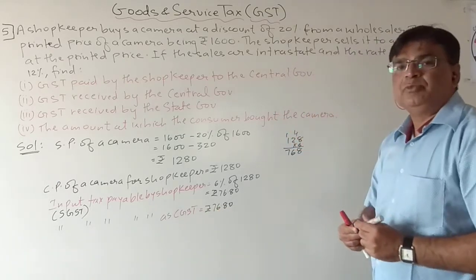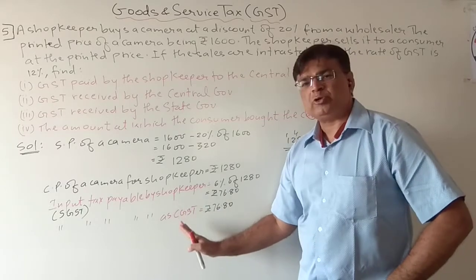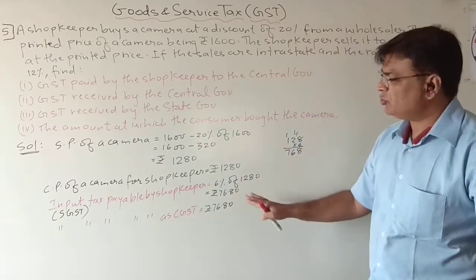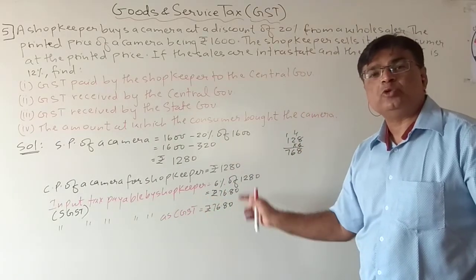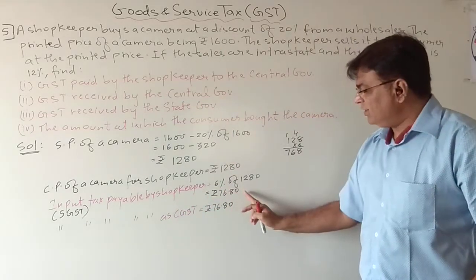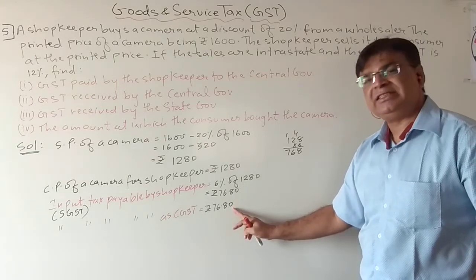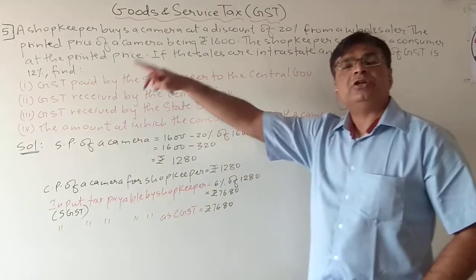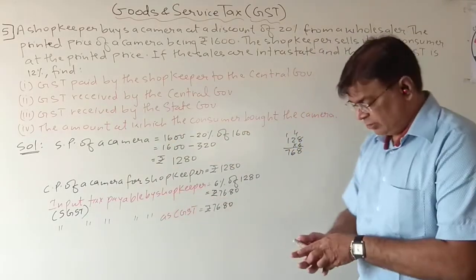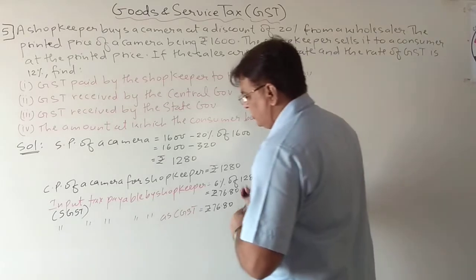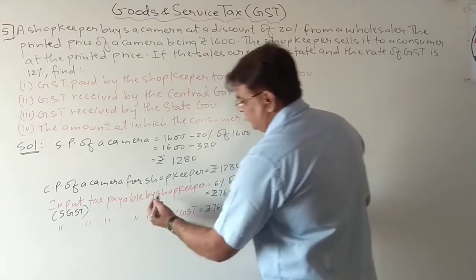See, if you don't write SGST and CGST, then also it is fine, it is understood. Or you can also write input tax payable by the shopkeeper. So this tax goes to whom? To the wholesaler. So he will give this much as SGST and this much as CGST to the wholesaler. If you want to add, you can write to wholesaler. So let me write so it is clearer.